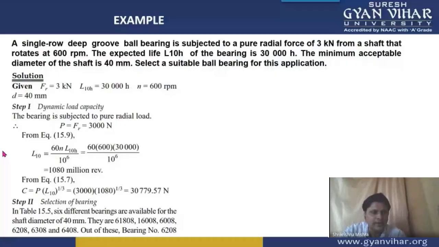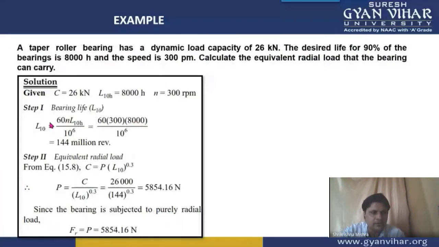Coming to the next one. This is the next numerical, students. The numerical is saying that a taper roller bearing has a dynamic load capacity of 26 kilonewton. So this is the dynamic load. In this, we don't have to calculate the dynamic load. It is given in the numerical. The value is 26 kilonewton.